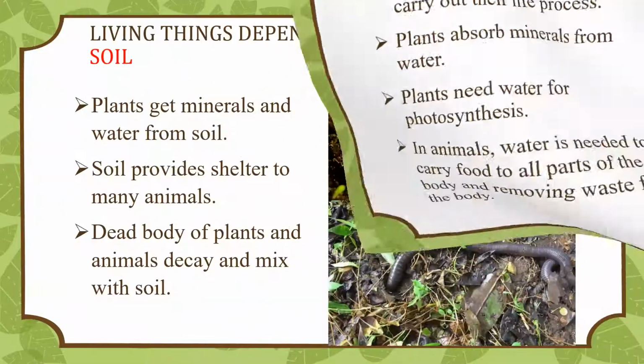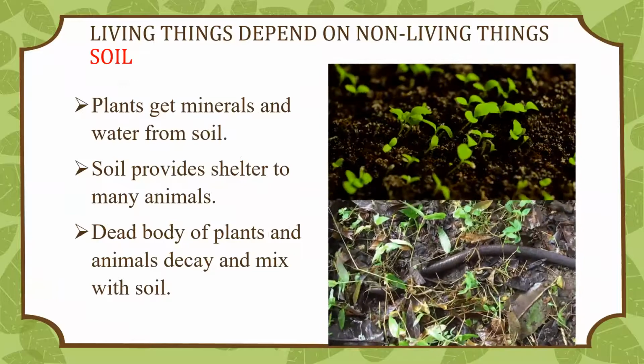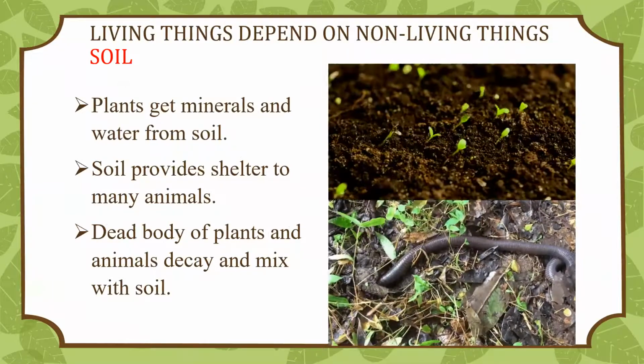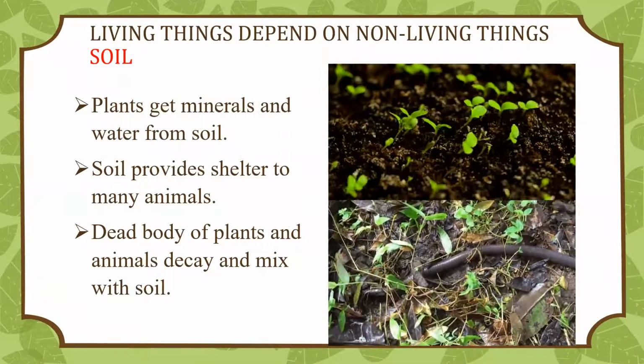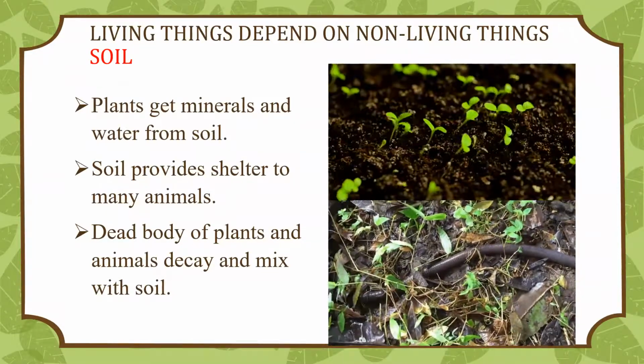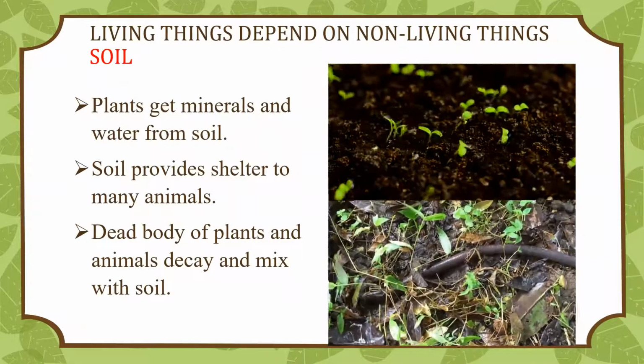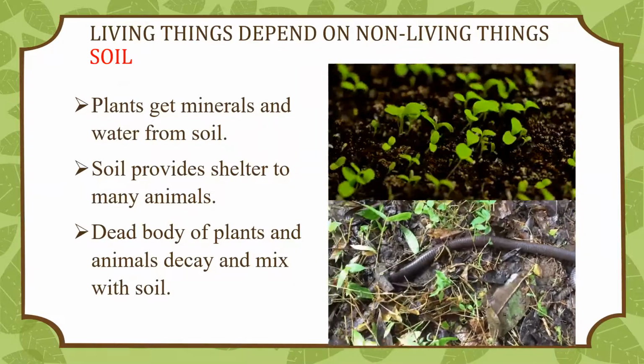The next essential component is soil. Plants cannot grow if there is no soil. Soil provides plants with support. Plants get water and minerals from the soil to make food. Soil provides shelter to animals such as ants, centipedes, and earthworms.